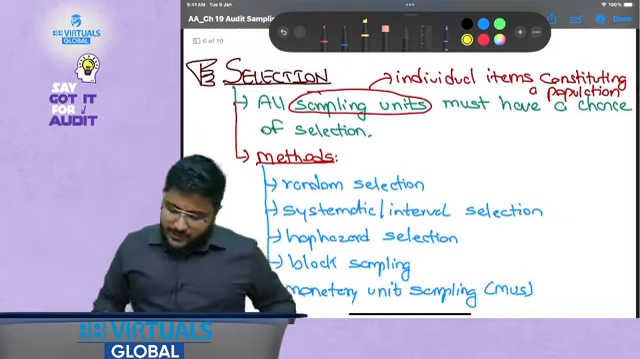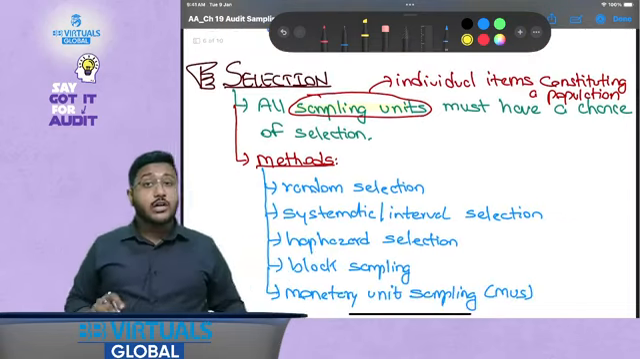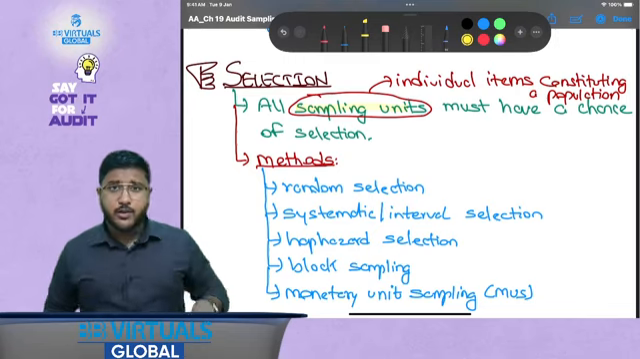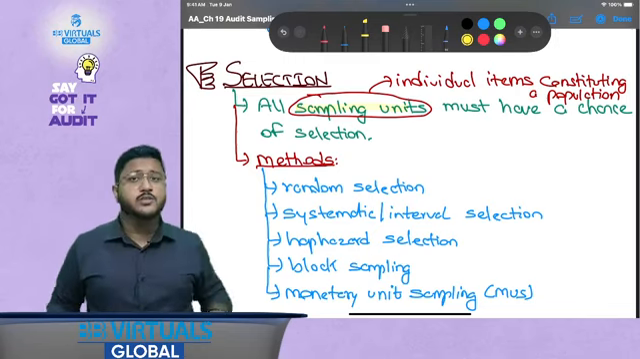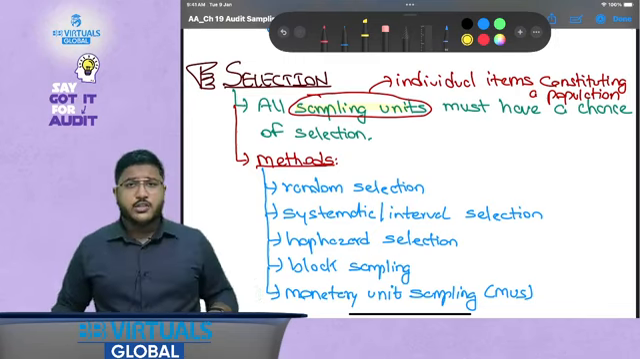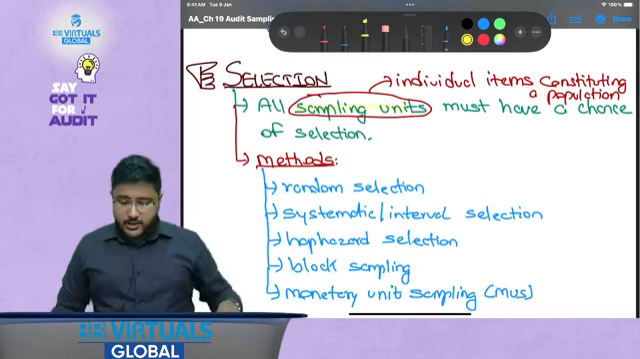Now let's talk about the selection. All sampling units must have a chance of selection, that is, there should not be any sampling unit, as in one item of the population. Every sampling unit should have a chance of selection. There should not be any unit which does not have any chance of selection.